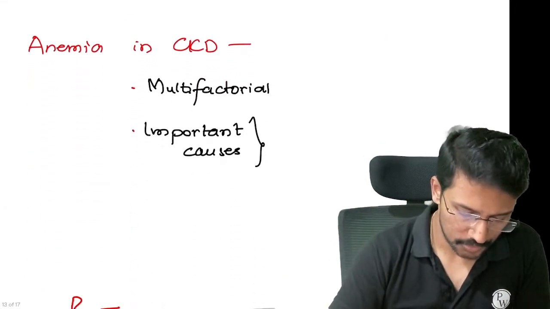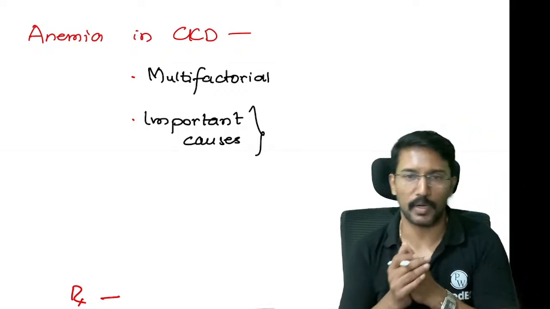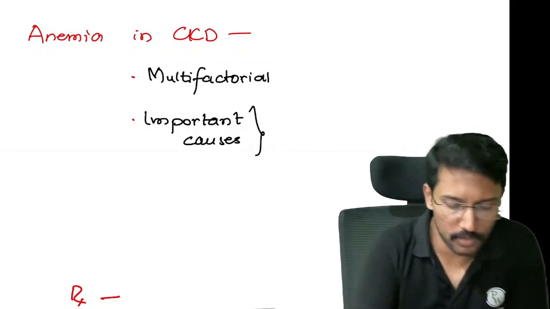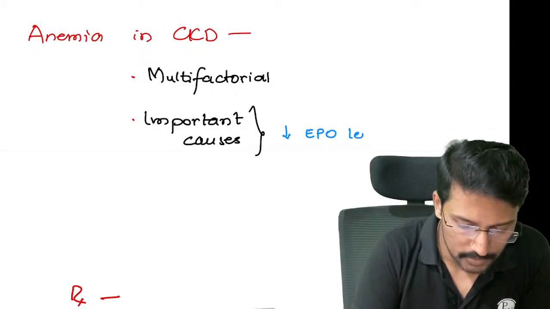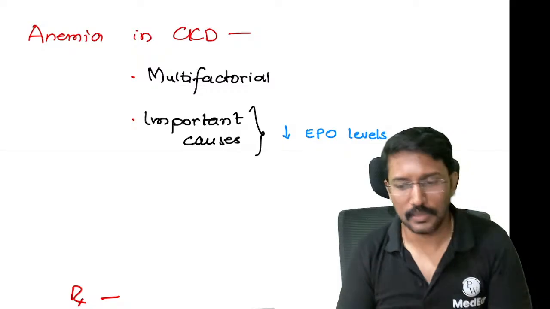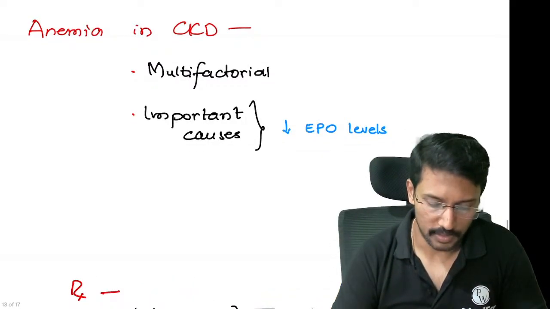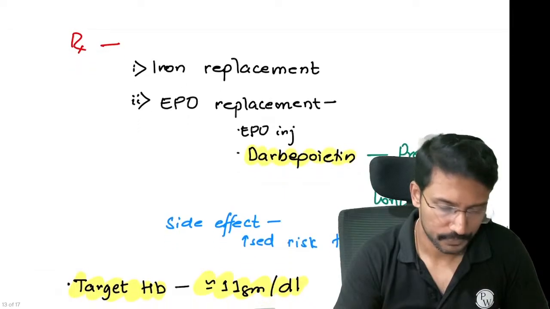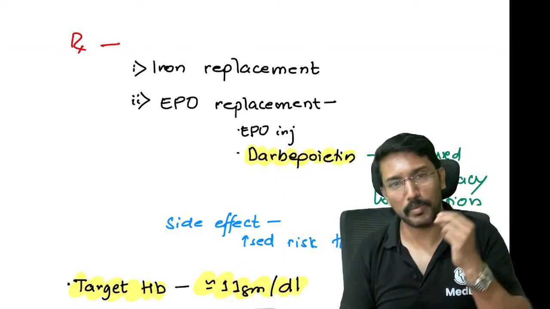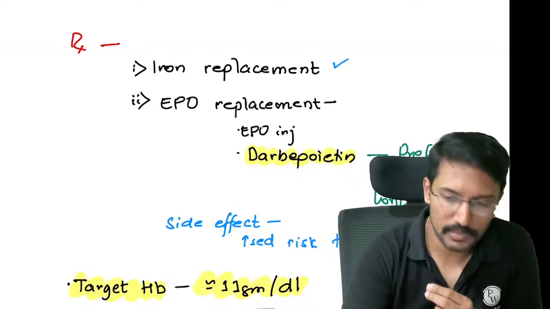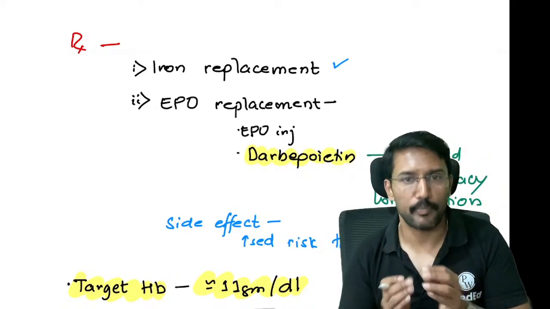Now the last complication is the anemia of chronic kidney disease. I have already told you it is multifactorial, but the most important cause is decrease in erythropoietin levels. Now a patient with CKD, if he develops anemia, how do I treat? As I have already told you, they have decreased appetite, nausea, vomiting, so they may be having iron deficiency. Replace it, and erythropoietin deficiency requires erythropoietin replacement.